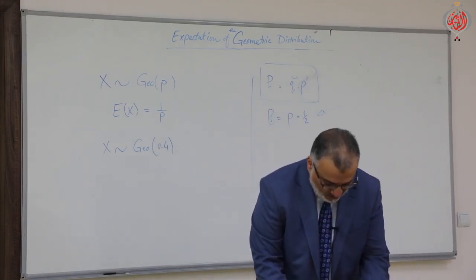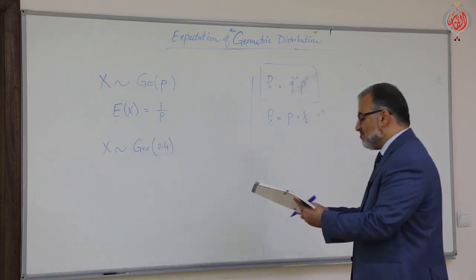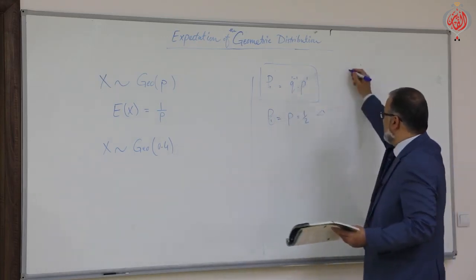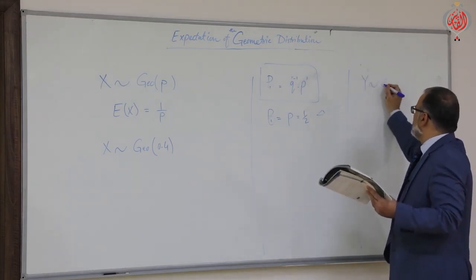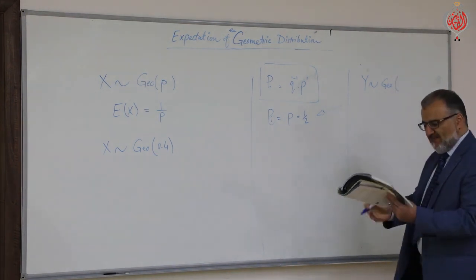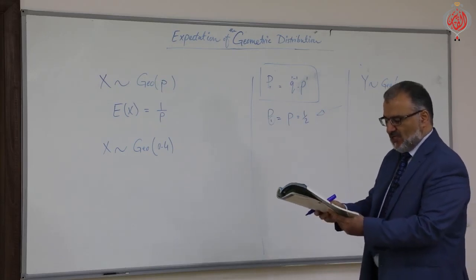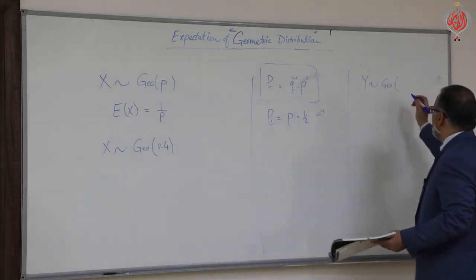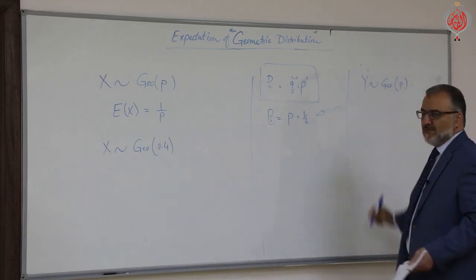The random variable y follows a geometric distribution. Here, y follows geometric distribution. Is P given for us here? Nothing is mentioned about P, the probability of success.